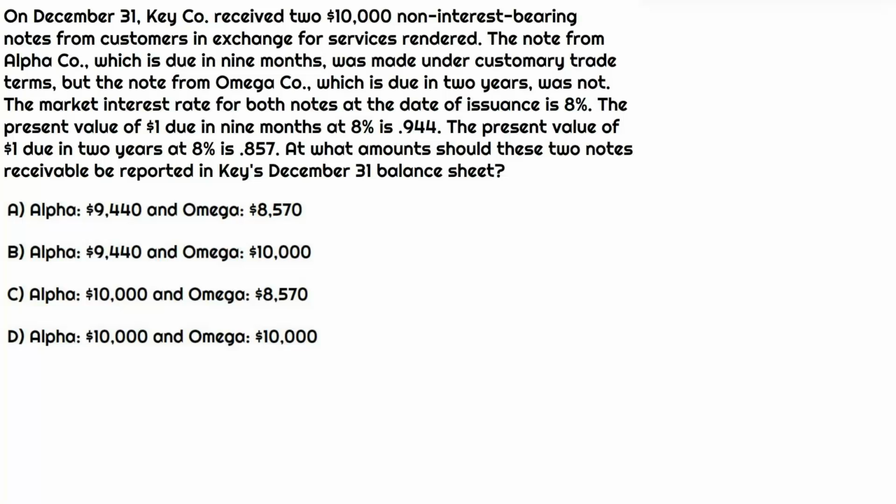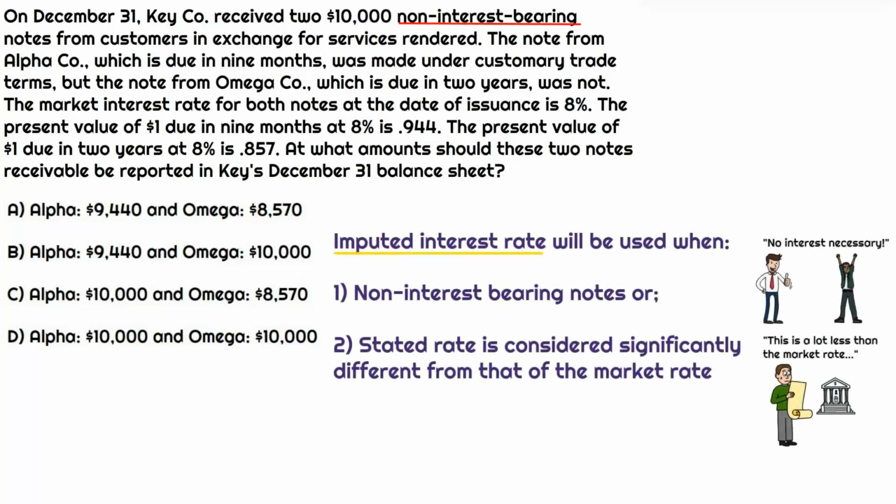There are certain buzzwords that we need to remember to really ensure that we prepare ourselves for these types of questions. Okay, so when thinking about those buzzwords associated with notes, one of the first ones that needs to come to mind has to be non-interest bearing. And we see here in this question that these are non-interest bearing notes. So the fact that it's a non-interest bearing note for both of these notes tells us that the stated rate and the market rate have this discrepancy. They only give us this market rate, but what we can assume is that the stated rate is much less than what is presented in the open market.